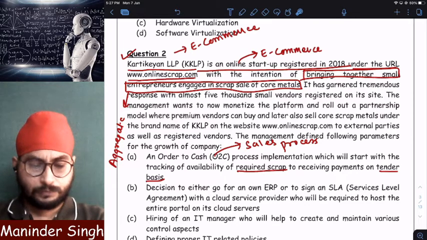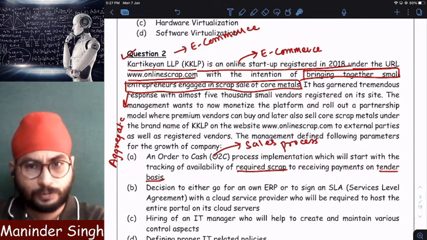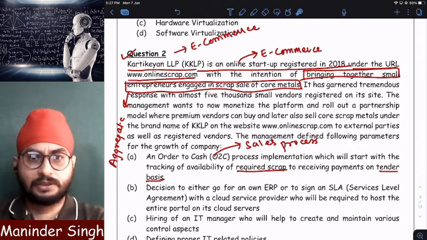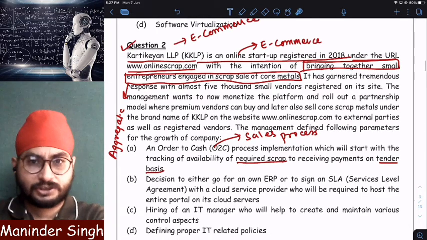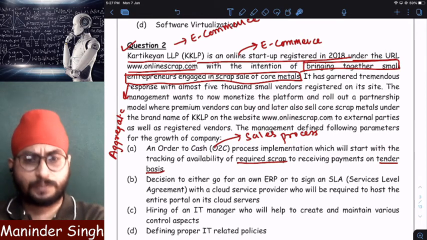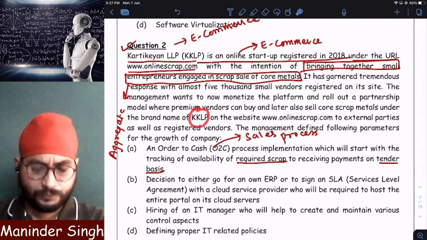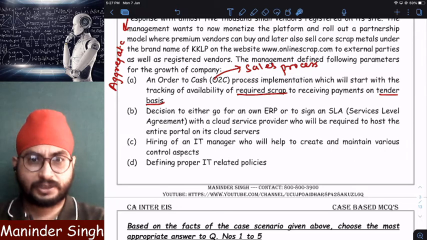Clear? So simple logic here. I started an e-commerce website. 5,000 sellers registered on my e-commerce website. Clear? 5,000 people registered on my e-commerce website. After registering, they can sell to registered people also, unregistered people also. Under whose brand name? KKLLP brand name. And there are 4 or 5 points which it has discussed in order to start this IT.